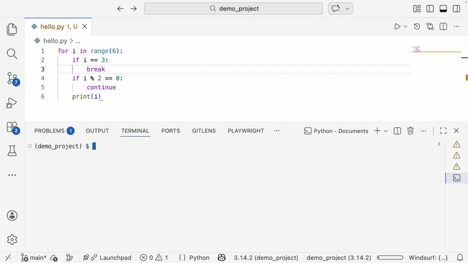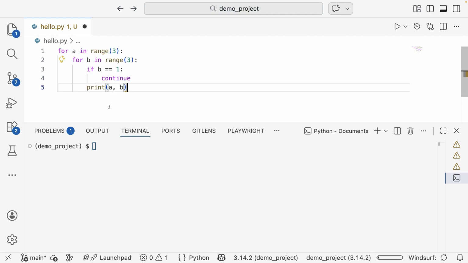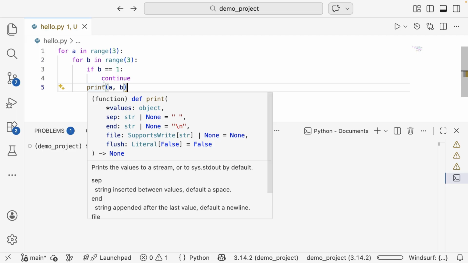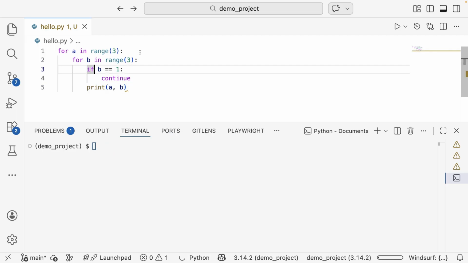Now let's talk about nested loops and how break and continue behave there. In nested loops, as you can see in this example, the break or continue only affects the inner loop where it is written. So we have an outer loop and an inner loop, and the break or continue here, whether it is a continue statement or a break statement, only affects the inner loop.